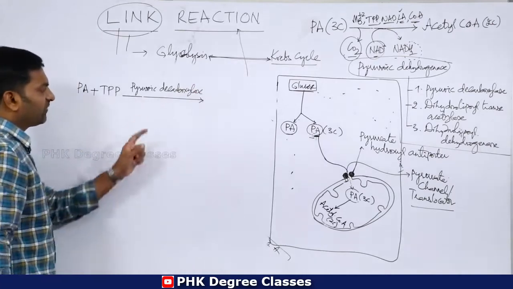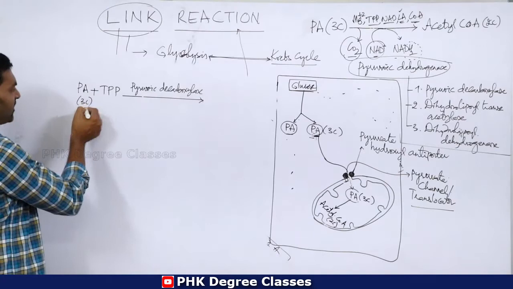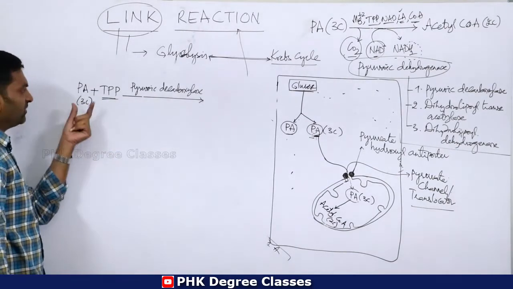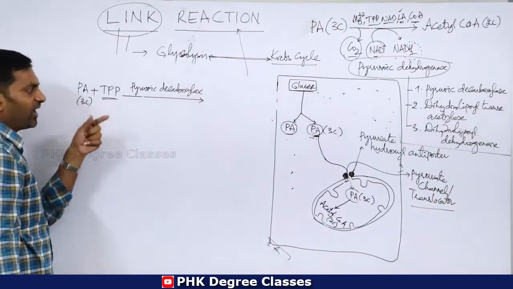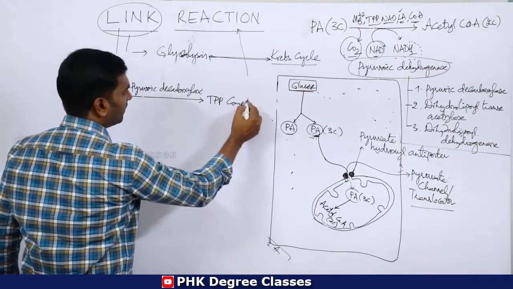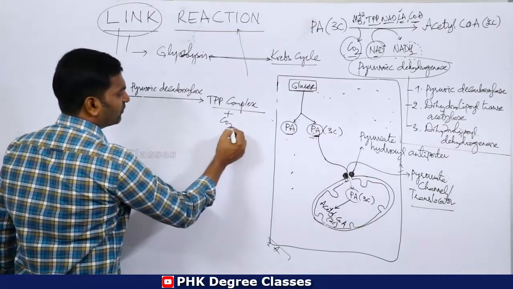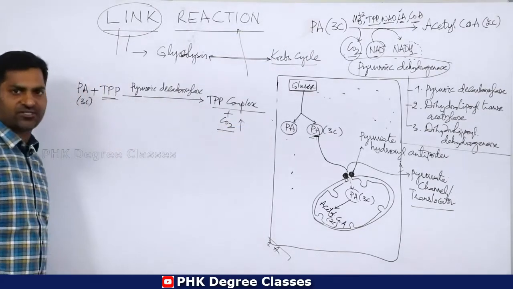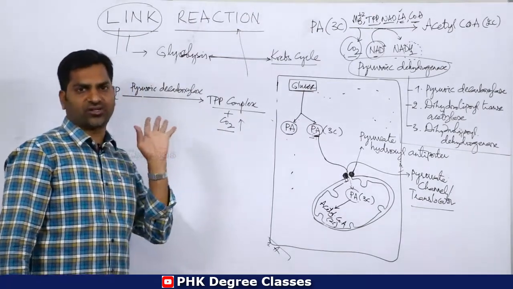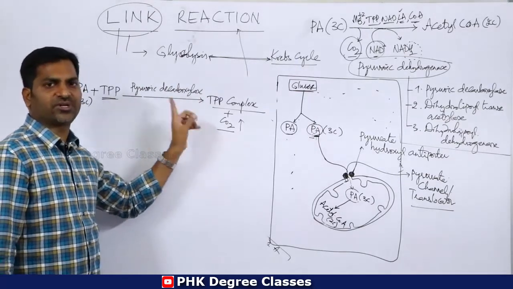So this pyruvic acid that contains 3 carbons and the cofactor thiamine pyrophosphate combine together, and there is a formation of TPP complex and a removal of carbon dioxide. Removal of carbon dioxide can be called decarboxylation. It means decarboxylation occurs in this conversion.